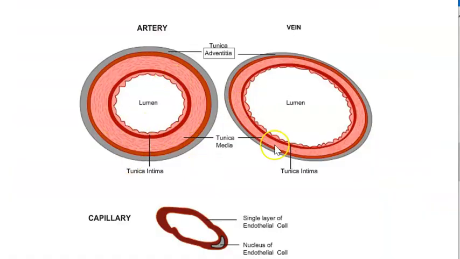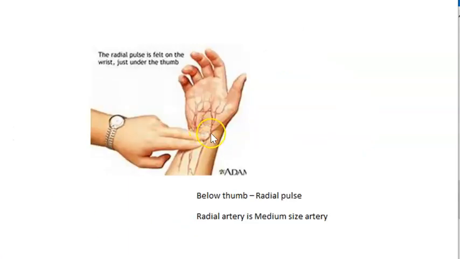See, here they are showing you artery, vein and capillary. Artery has tunica adventitia, same thing with vein. Then tunica media, same thing with artery and vein. And tunica intima. The layer names are the same. But in artery, it looks more muscular. When you feel for pulse, what are you looking for?